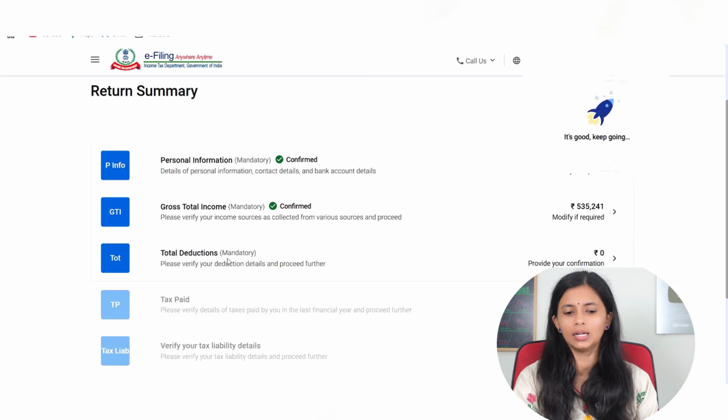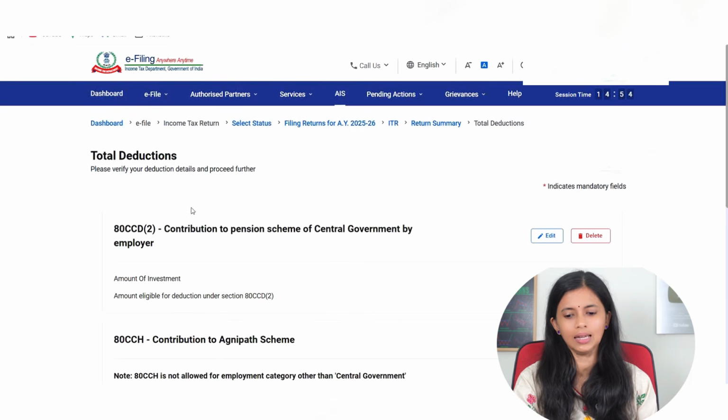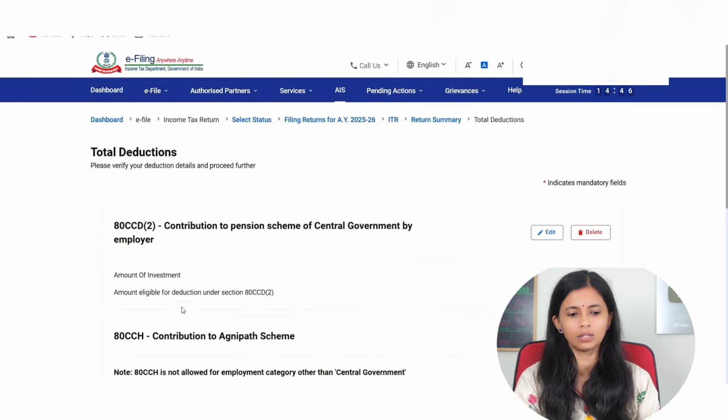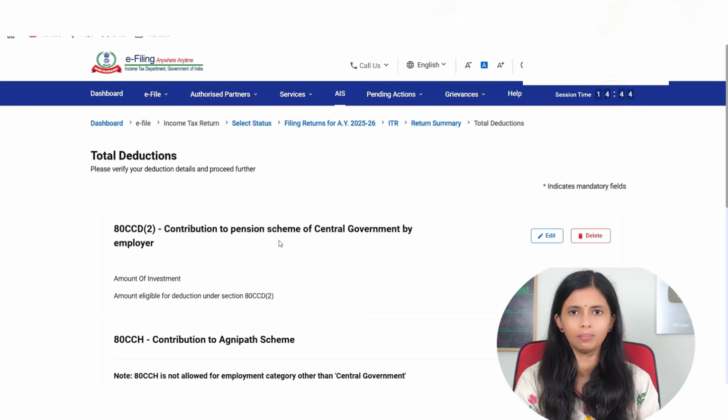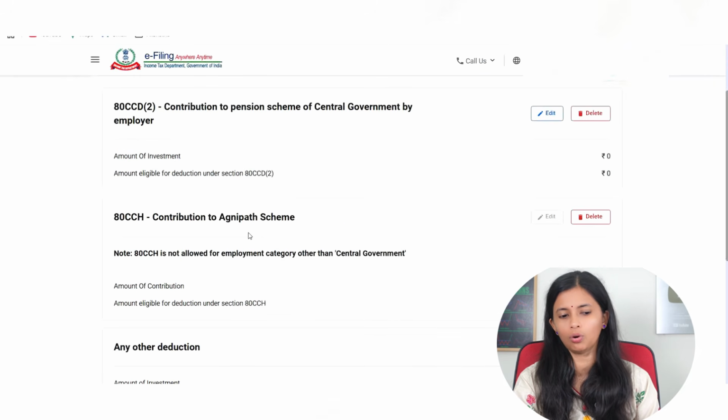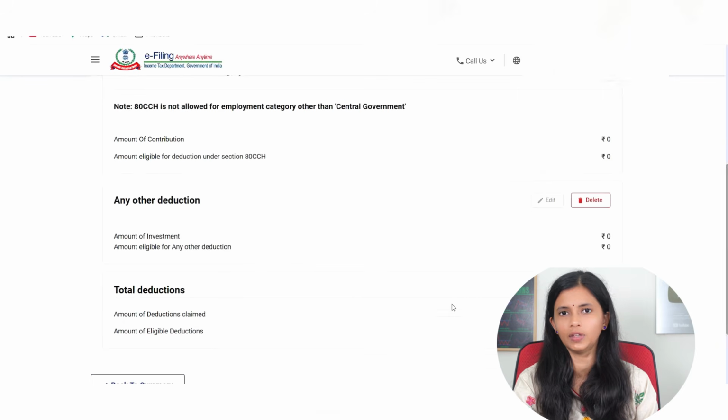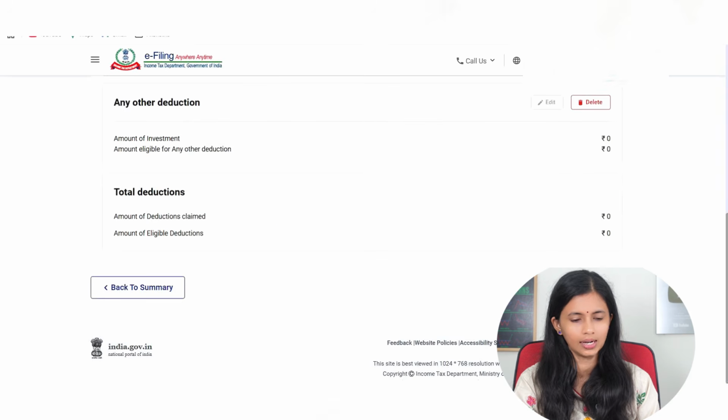Next, coming to total deductions. As I said, 80C, 80D, all those deductions are not available for the new tax regime, so they will not come here. The only deductions that will be allowed here are contribution to the pension scheme of the central government by the employer, and contribution to the Agnipath scheme. So all these deductions are to be filled if there are any, and then say confirm. So now total deductions are confirmed.